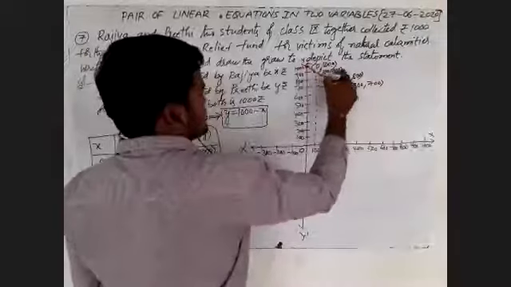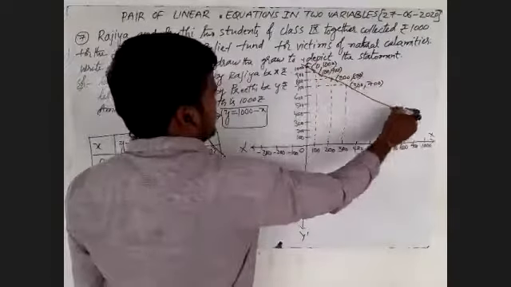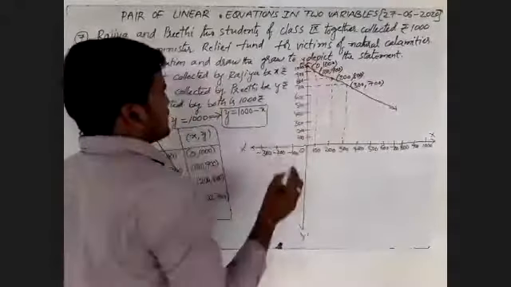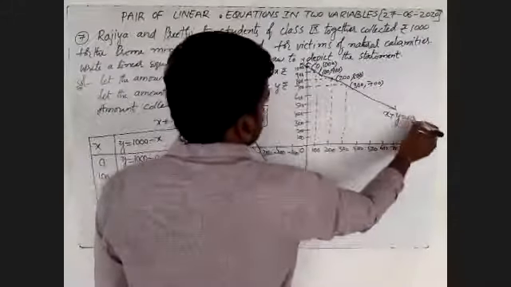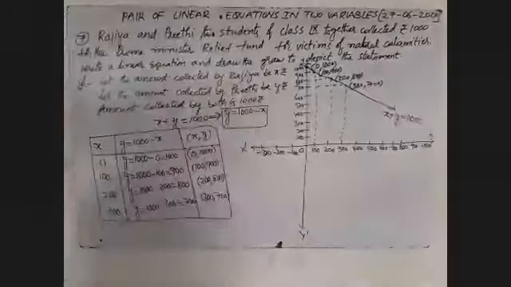Join all the points of the given graph. The name of the given graph is x plus y is equal to 1000. Write this one, then I will explain the next one.